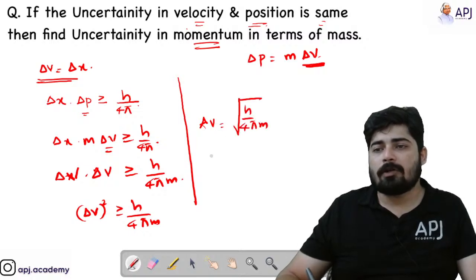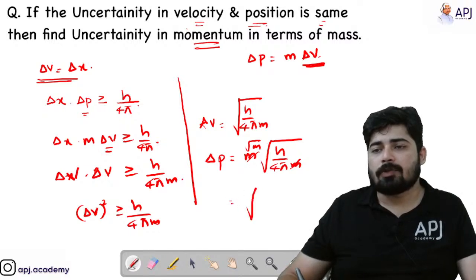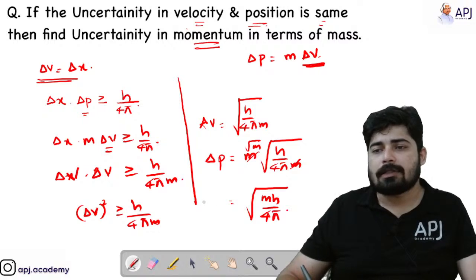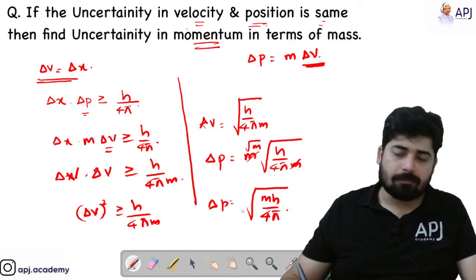Now you have to find out what is delta P. Delta P equal to m into delta V, that is m into root of h by 4 pi m. Here I can cancel this, so it will become root m. So I can write it as root of mh by 4 pi. That is the delta P.